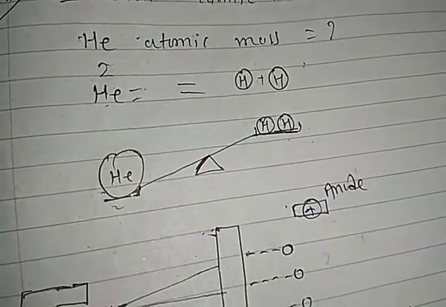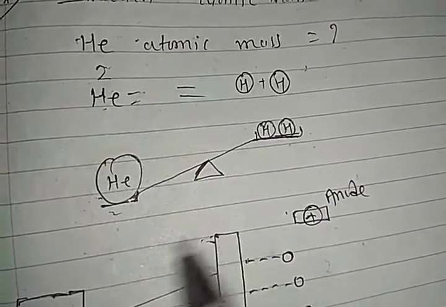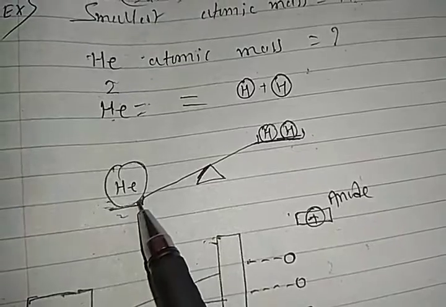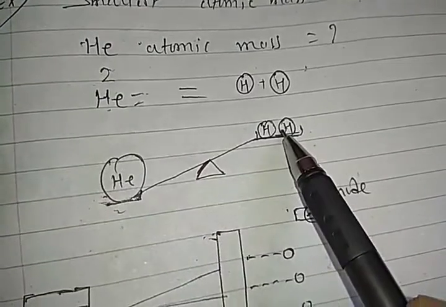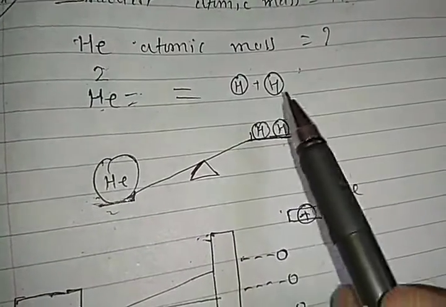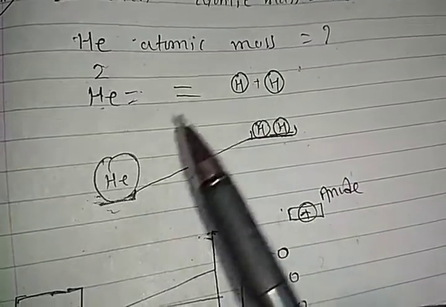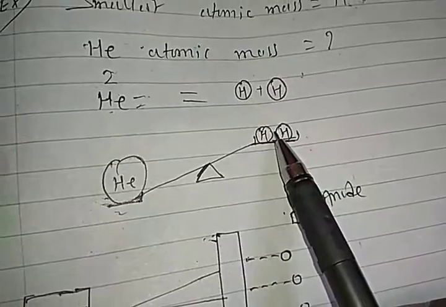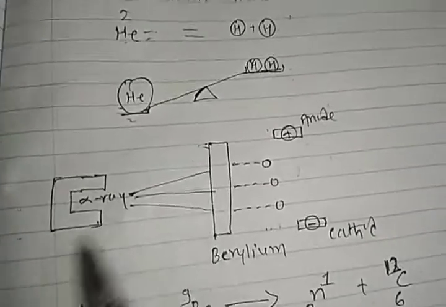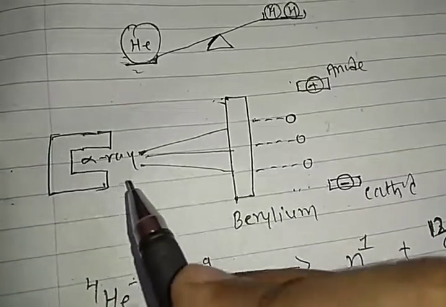Right, students? That's why I am showing here a weighing machine. What weighing machines are available now, students? The grain merchant shop. So this is the weighing. Helium is heavier than the 2 hydrogen atoms. So the mass of 2 hydrogens is not equal to the helium mass. Both are different. Right. So James Chadwick conducted an experiment.